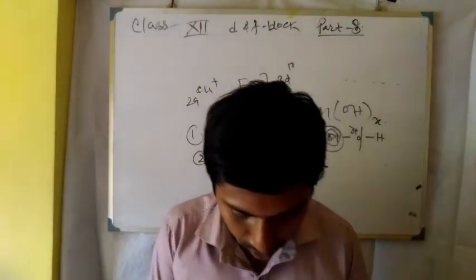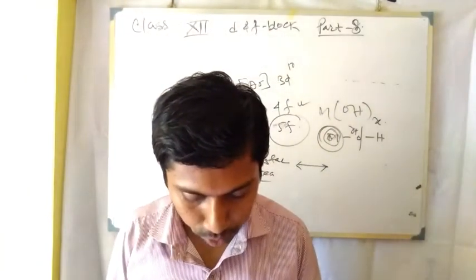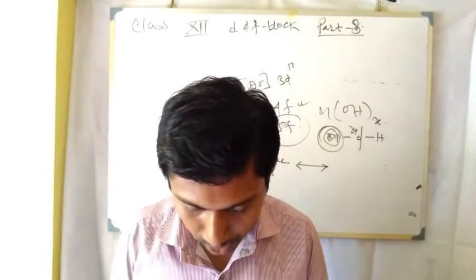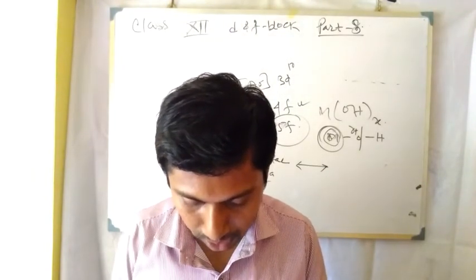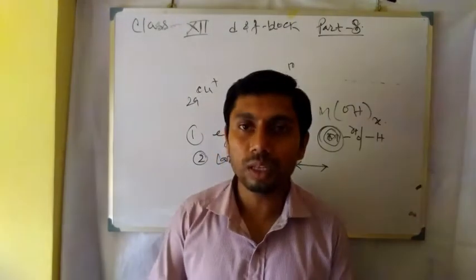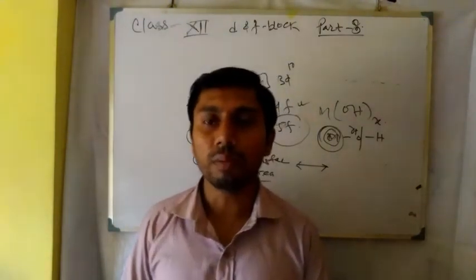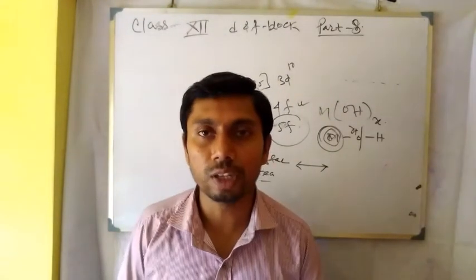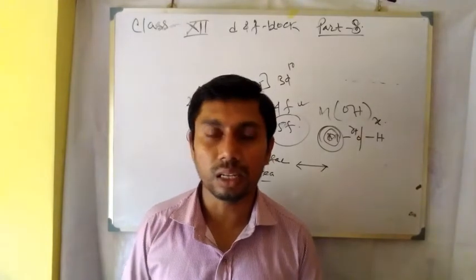Next one: what do you mean by disproportionation reaction? Give two examples of disproportionation reaction in aqueous solution. A disproportionation reaction is a reaction in which one oxidation state of a metal is converted to two different oxidation states in the same reaction.